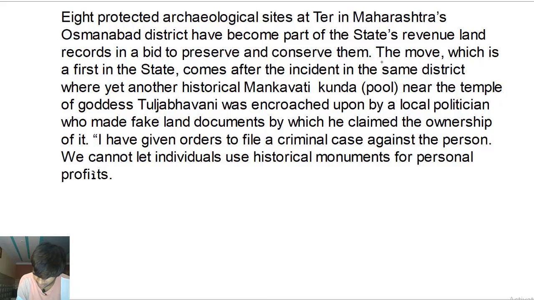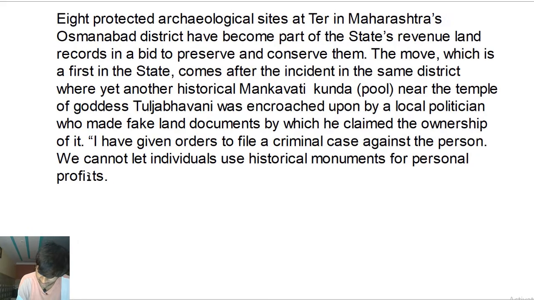Let's do it together. The, which is a determiner, definite article. The move is a noun. Now we have a comma here, which means some extra information is going to come, which is a first in the state. So we're giving some extra information about the noun move. The move, which is a first in the state, is extra information. Obviously, this is handy, this is good information to have in the sentence. But this is extra. It's not modifying the noun move. We already know which move the speaker is talking about: the move of making all these 8 archaeological sites a part of revenue land records.